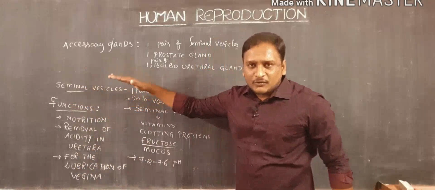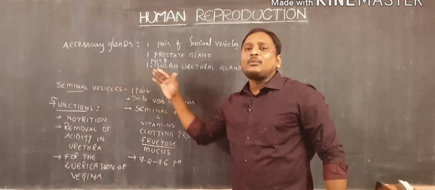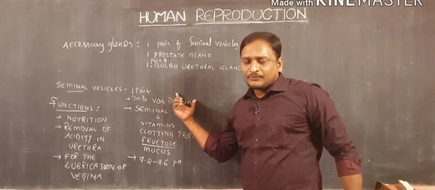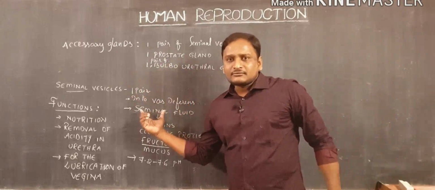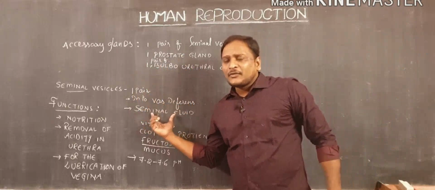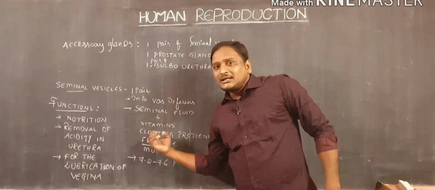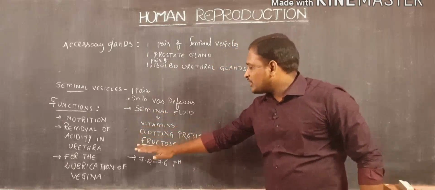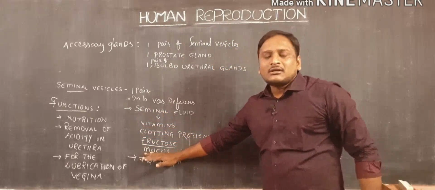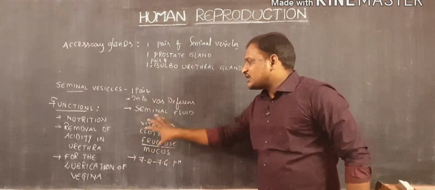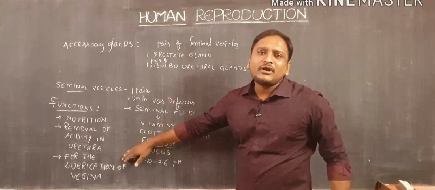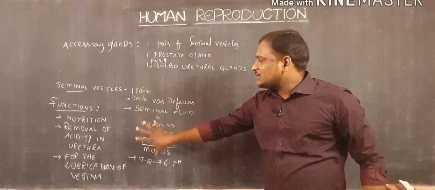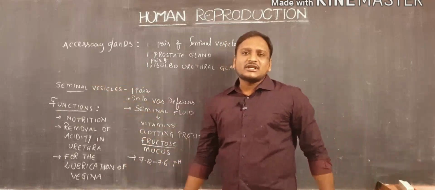Seminal vesicles are one pair in number and open into the terminal part of the vas deferens, or ampulla. The seminal fluid contains vitamins, clotting proteins, fructose, mucus, and all these materials provide a pH of 7.2 to 7.6. That is the information related to seminal vesicles.